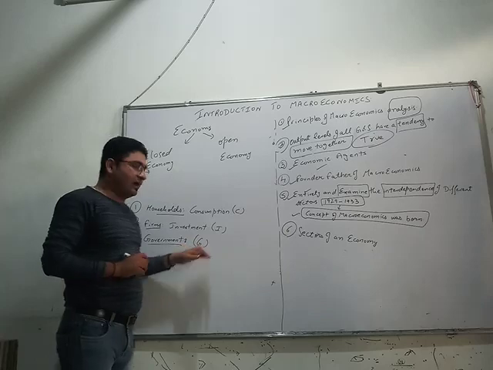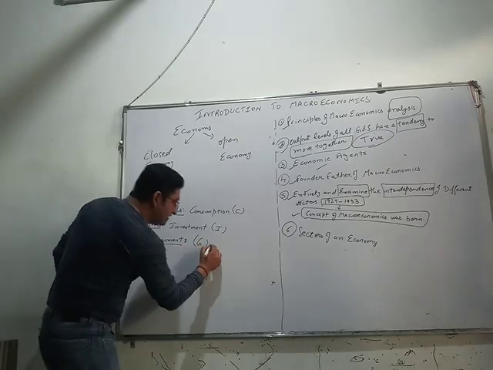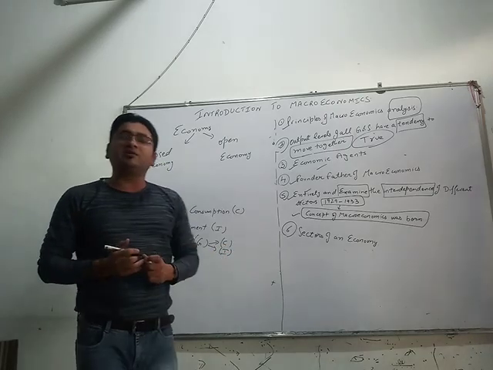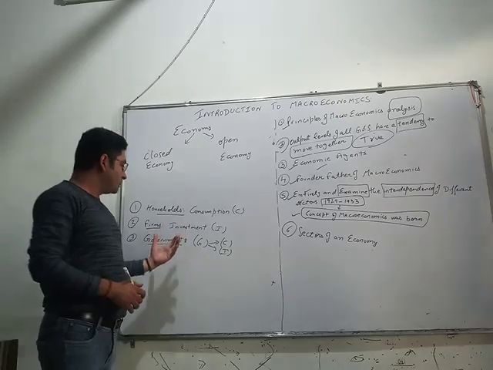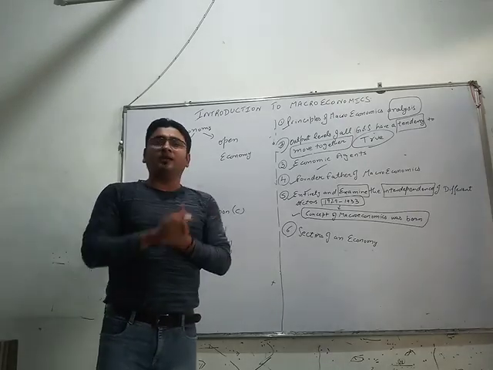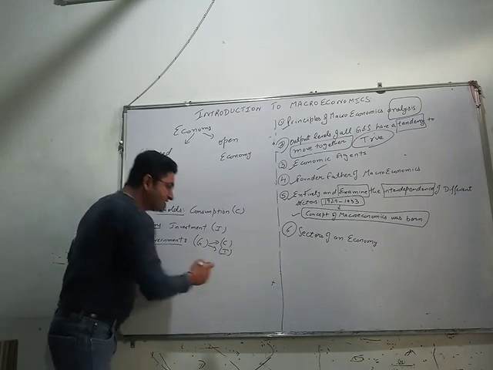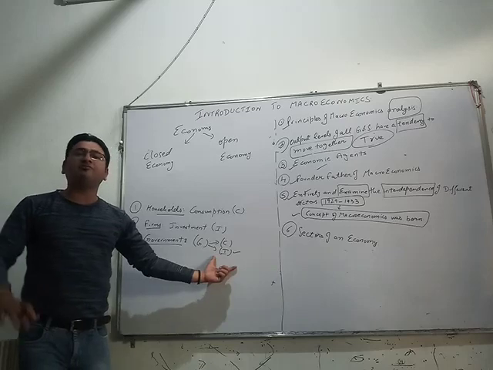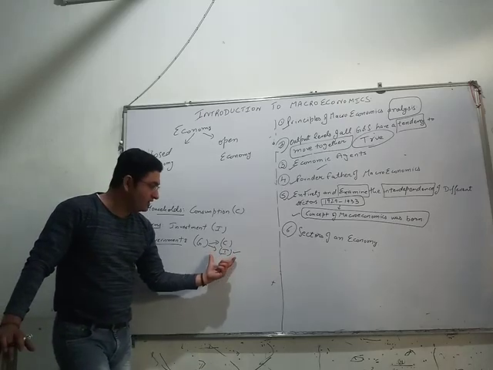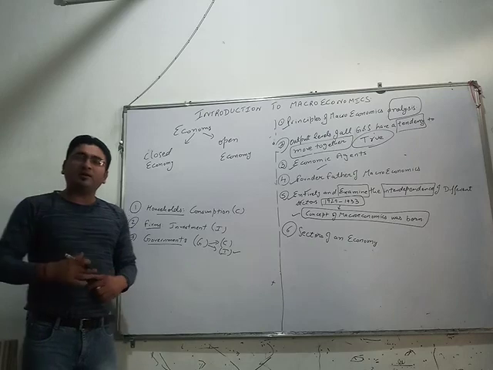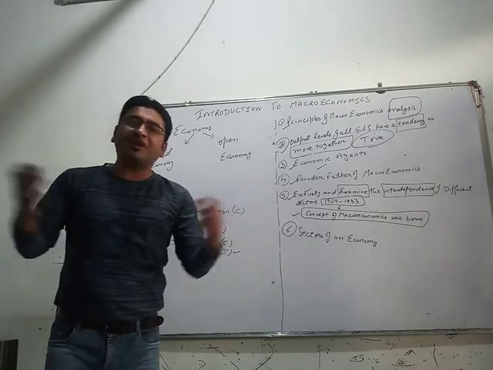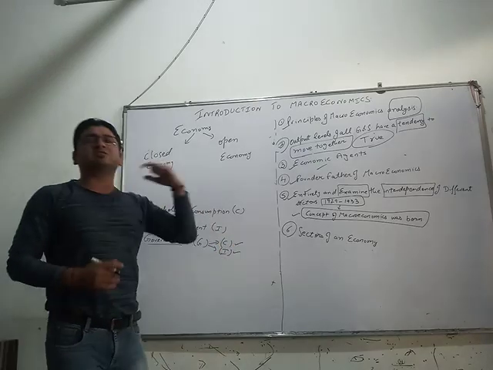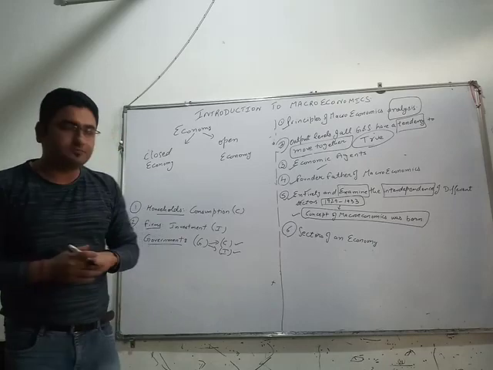We represent this by G, and understand this government performs both the functions, that is of consumption and investment. Example, the government has established BSNL. Now, when they have established BSNL, the land they have purchased and the building material they have used all form a part of investment. And the tube light, the electricity, the stationery, the furniture they are consuming form a part of consumption expenditure. Got my point?